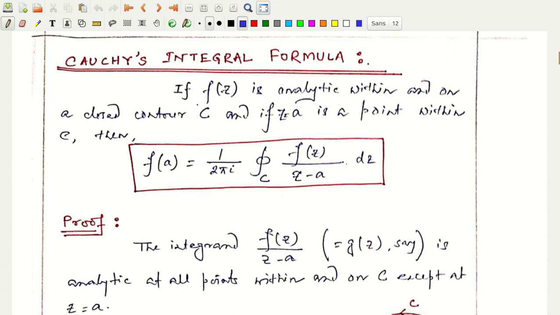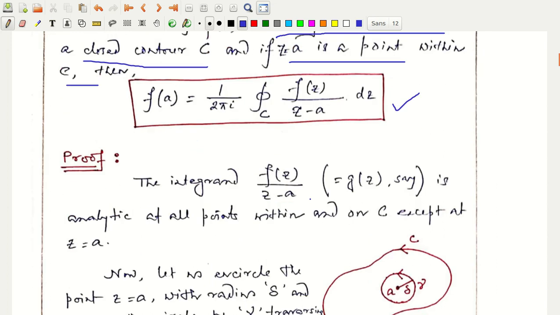It states that if f of z is analytic within and on a closed contour C, and if z equal to a is a point within C, I'm not saying that at z equal to a, f of a is not analytic. I'm just saying that z equal to a is a point inside the region bounded by a closed simple contour C, so that f of a, that means the value of f at z equal to a, is given by this formula: 1 by 2 pi i closed integral over C f of z divided by z minus a dz, and this is called the Cauchy's integral formula.